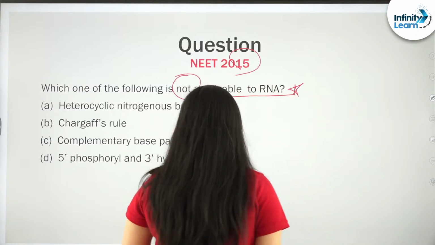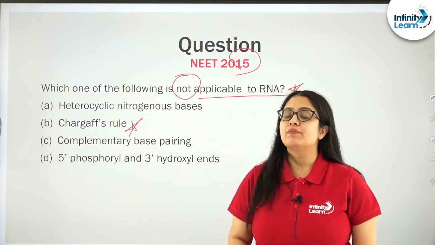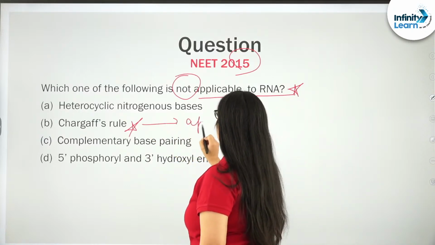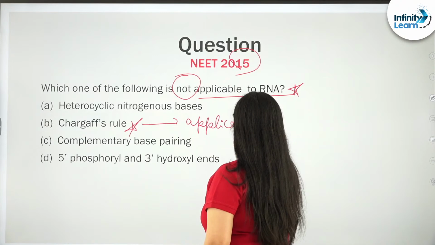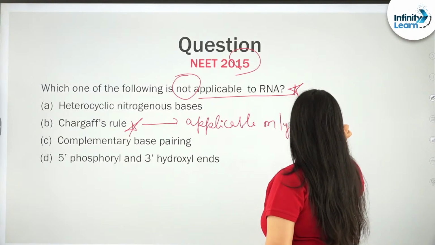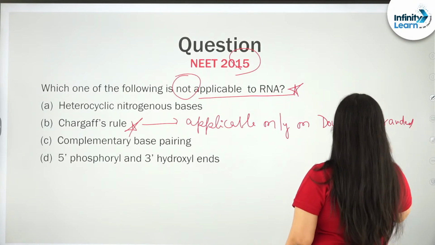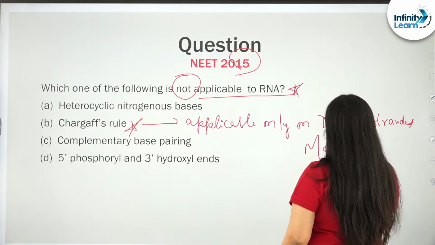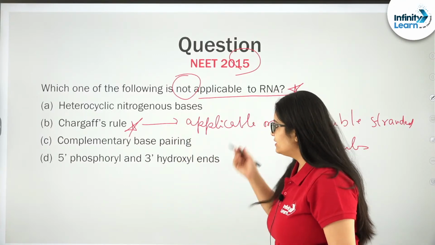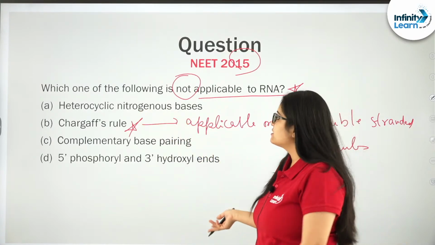So, let me tell you, students, Chargaff's rule is applicable only on double stranded molecules, and this is a universal fact that RNA is single stranded. How will Chargaff's rule be followed on them? Let us see the other option, heterocyclic nitrogen bases. They are present in both DNA as well as RNA.